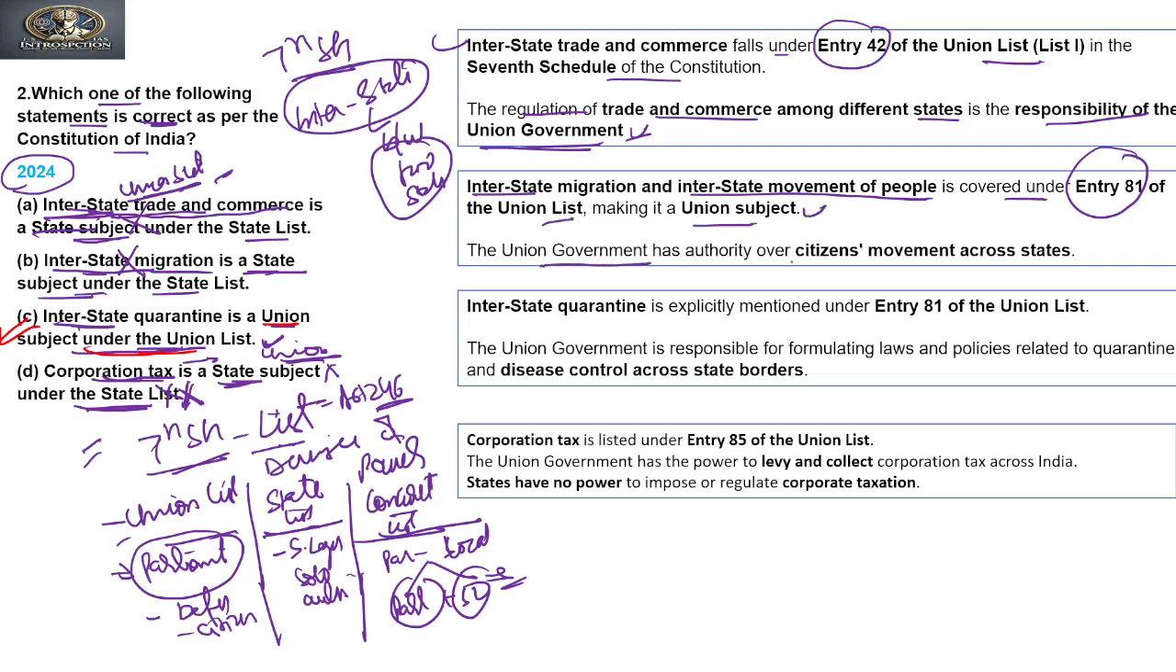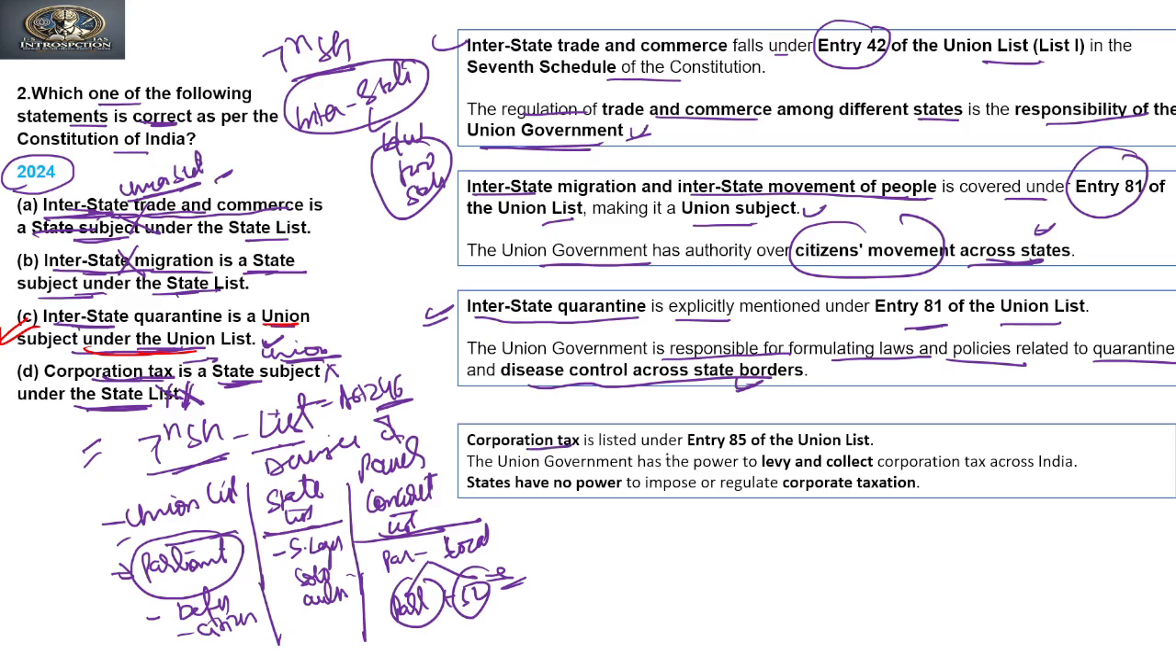The Union government has authority over citizens' movement across states, because migration relates to movement and citizenship, and there is a single citizenship. So that is a subject matter of the Union. Any regulations with respect to citizens will be given to the Union. On that logic also we can say that, right? Next, interstate quarantine is explicitly mentioned under the Union list. The Union government is responsible for formulating laws and policies related to quarantine and disease control across state borders. So interstate quarantine is under the Union list.